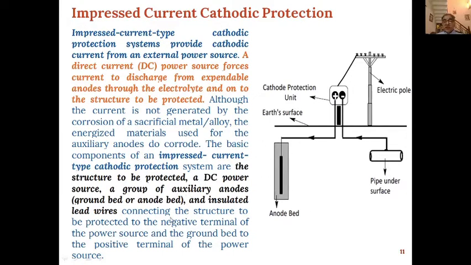So what will happen is that we connect the structure to be protected to the negative terminal of the power source and the ground bed to the positive terminal of the power source. This will create an electrochemical cell whereby the corrosion will not take place in this pipe. Instead, it will take place at this place.